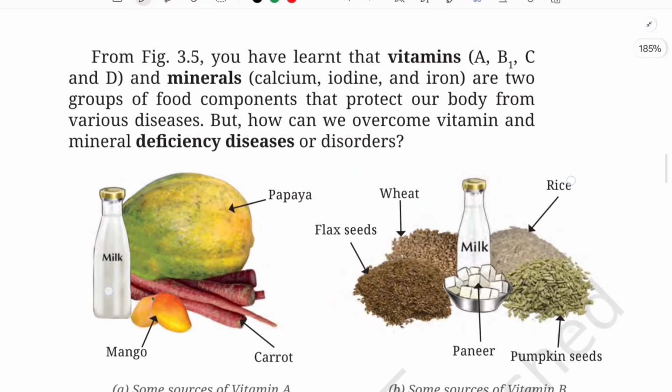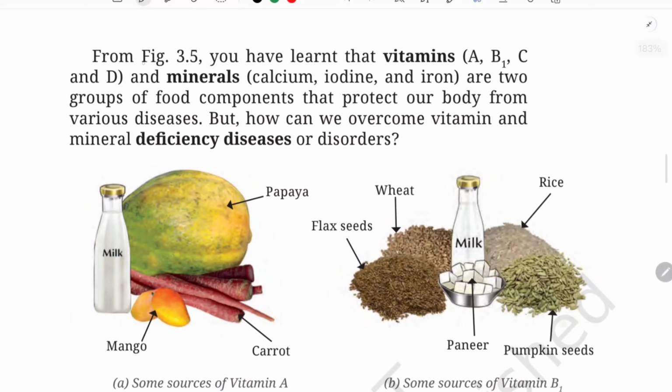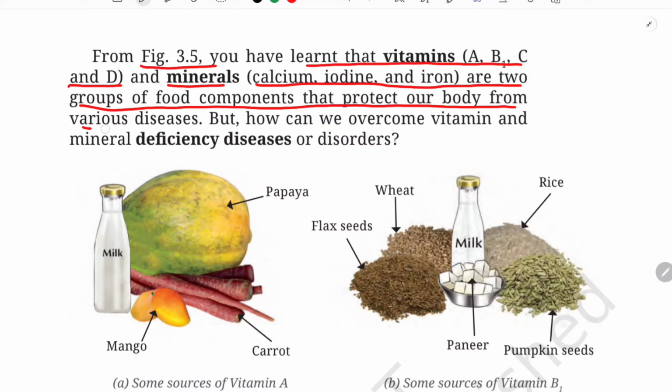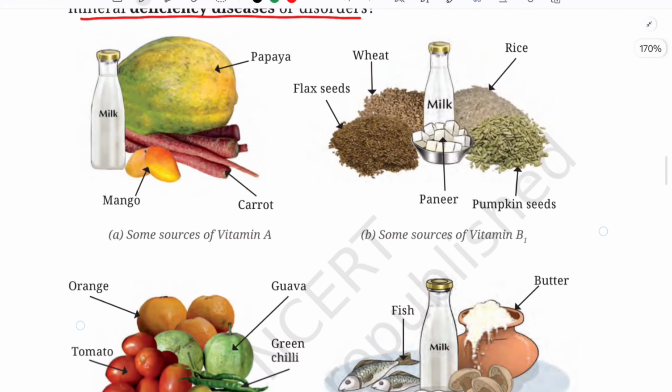So now let us continue. From figure 3.5, you have learned that vitamins, that is A, B1, C and D, and minerals, that is calcium, iodine and iron, are two groups of food components that protect our bodies from various diseases, as we have already seen, isn't it? But how can we overcome vitamin and mineral deficiency diseases or disorders? By including good sources of those vitamins and minerals in our diet.